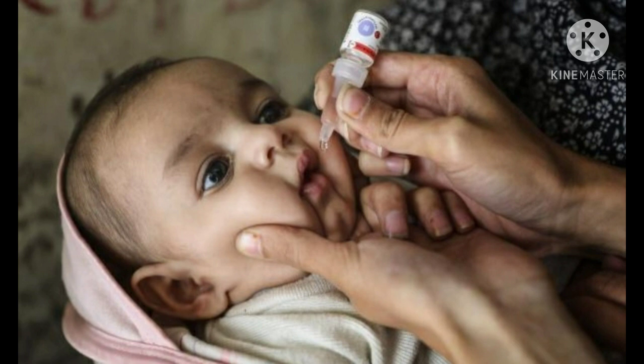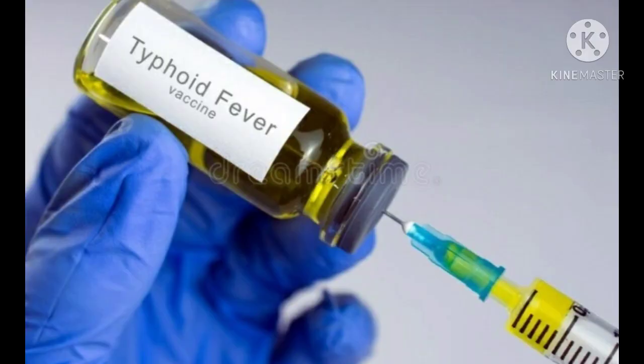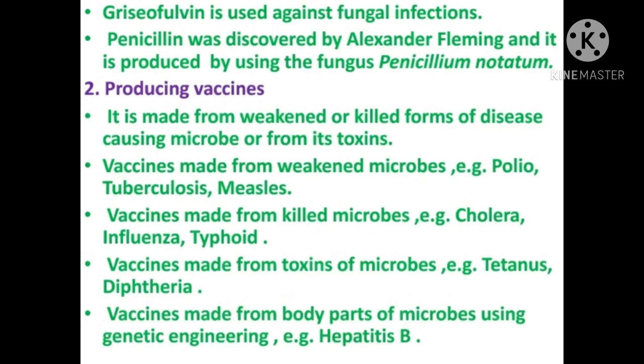Weakened poliovirus is given by mouth. Tuberculosis vaccines are used to prevent tuberculosis disease. This is usually given to infants and small children. Vaccines made from killed microbes are typhoid and influenza. Vaccines made from toxins of microbes are tetanus and diphtheria.